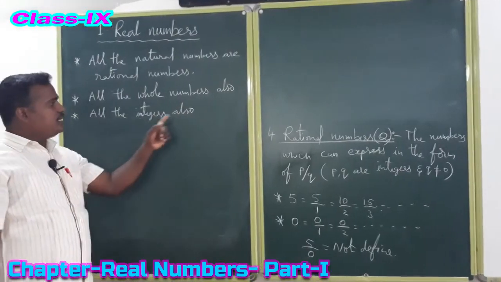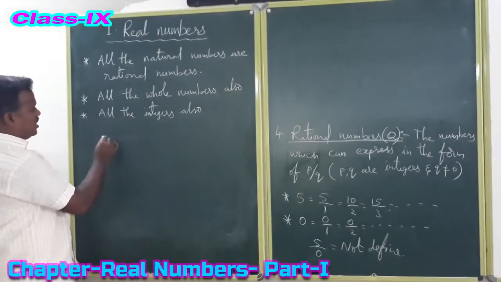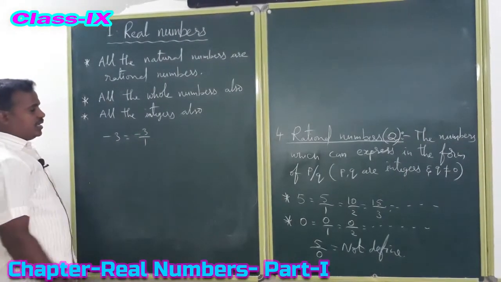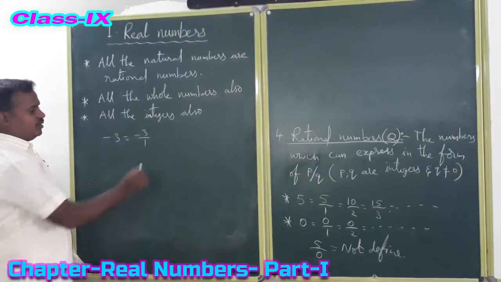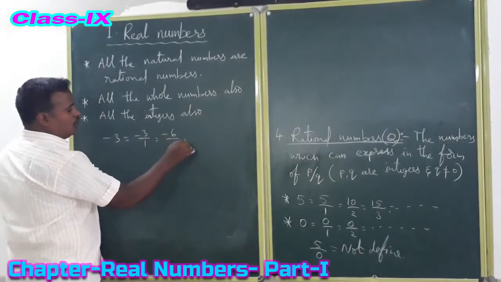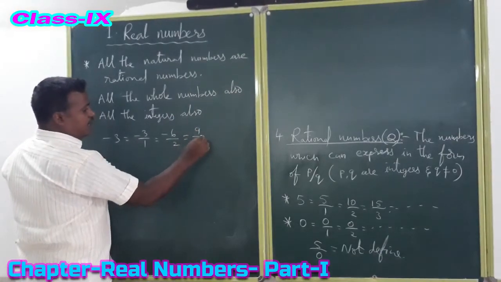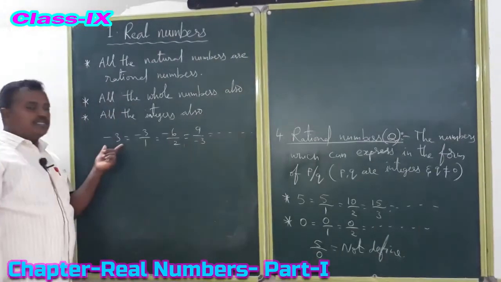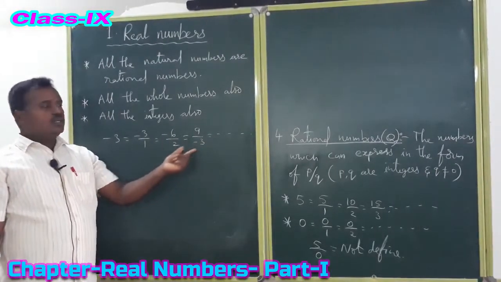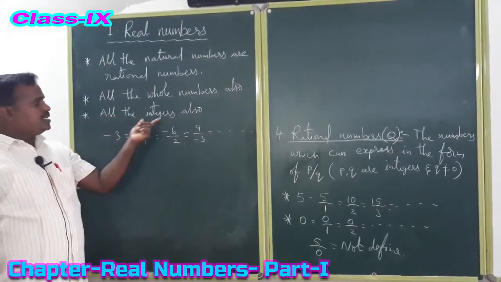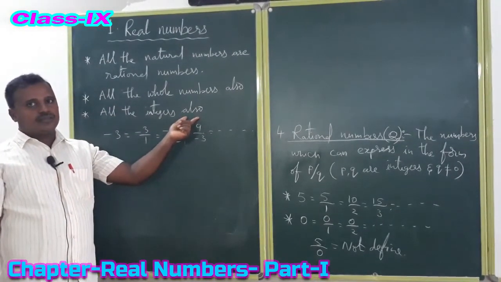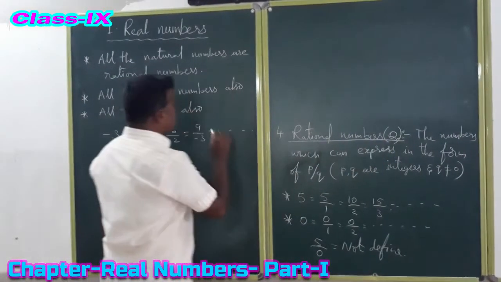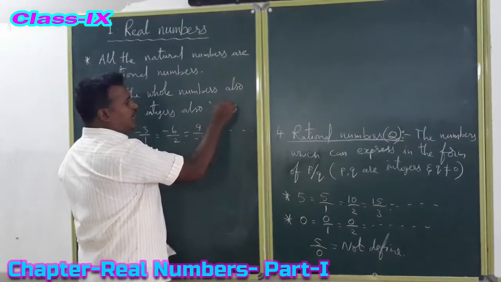Next, all integers are also rational numbers. For example, take minus 3. We can write minus 3 as minus 3 by 1, minus 6 by 2, 9 by minus 3. Like that, we can express integers in the form of p by q. So all integers are also rational numbers. Rational numbers are denoted by capital Q.